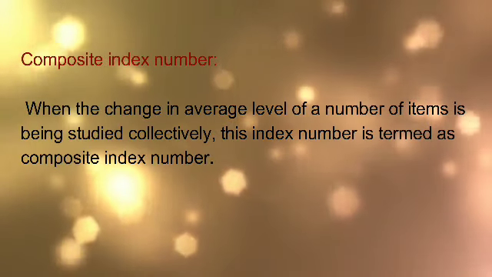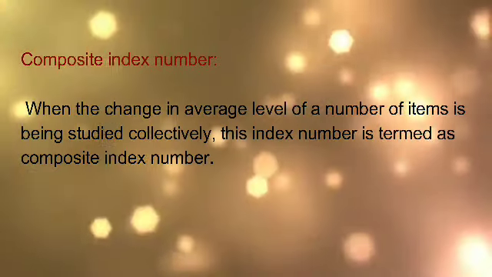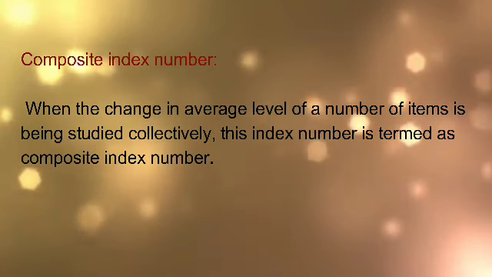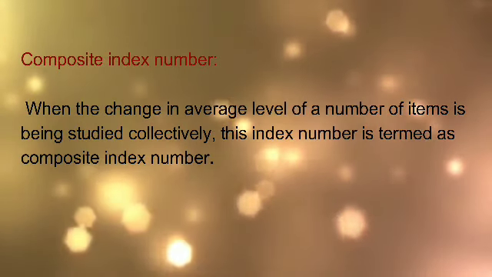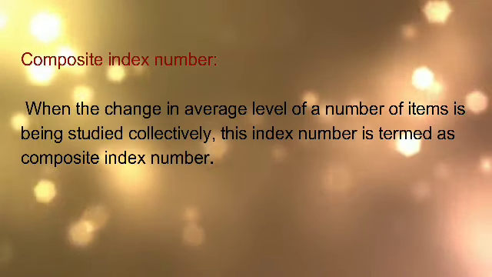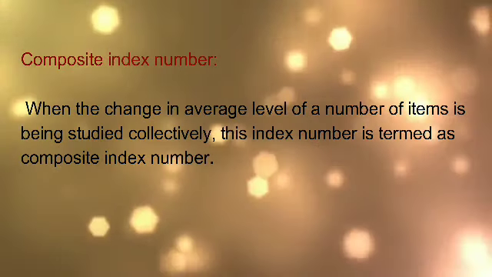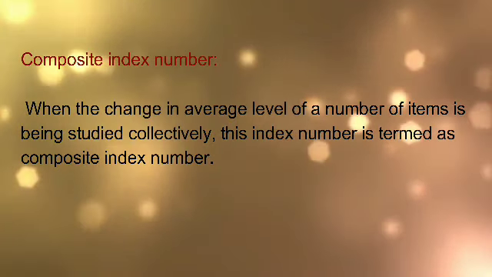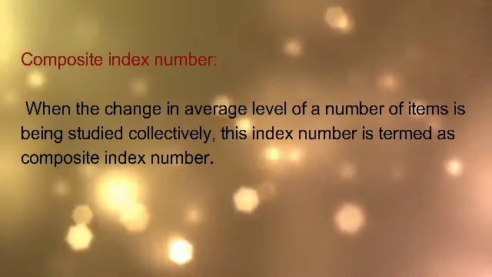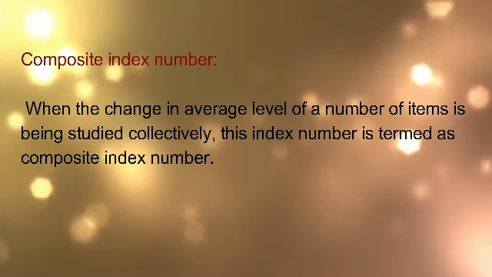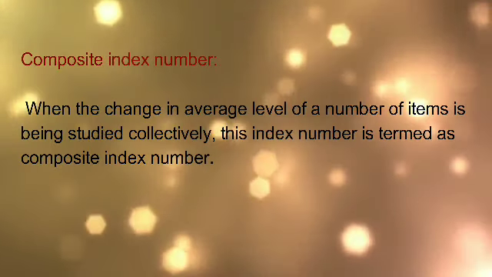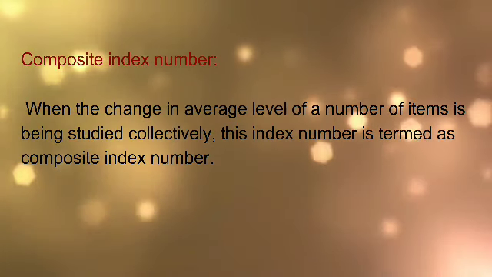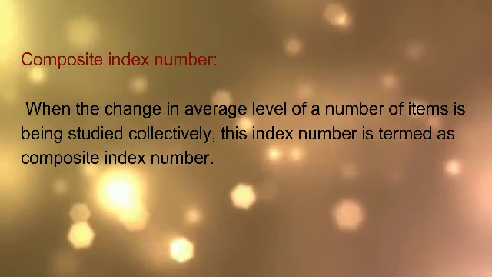A composite index number is a number that measures an average relative change in a group of related variables with respect to a base. That is, when the change in the average level of a number of items is being studied collectively, this index is termed a composite index number. In a simple index number, one item is considered, but here a group of items, more than one item, will be taken into consideration, and you are comparing the price values of a group of items which will be studied together. That is termed a composite index number.